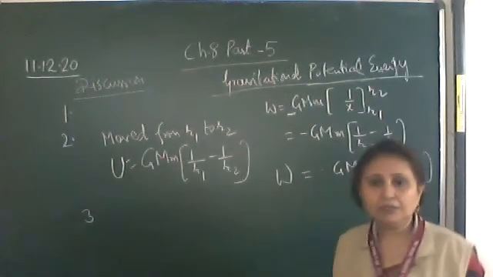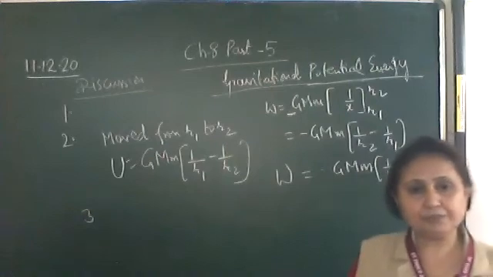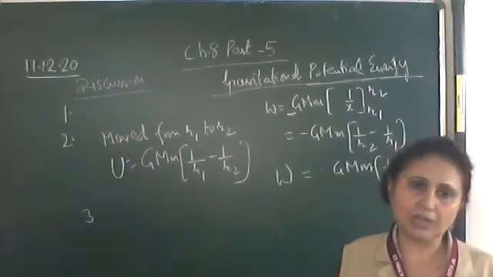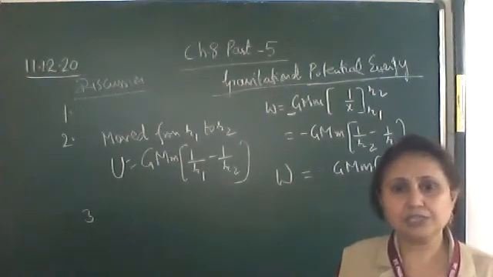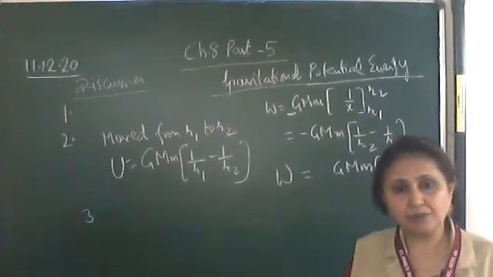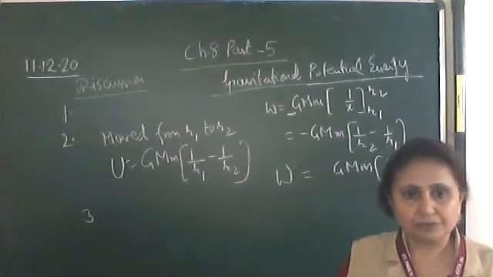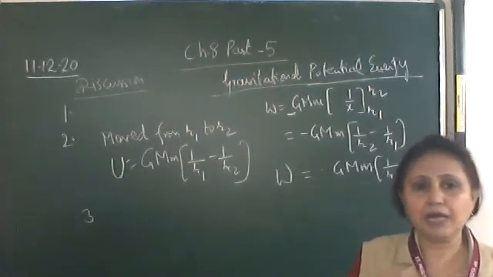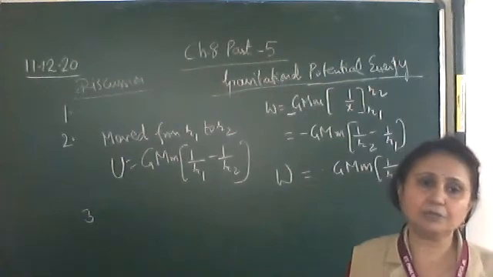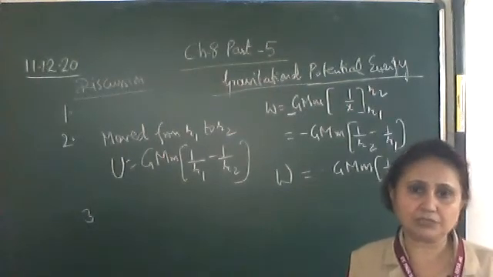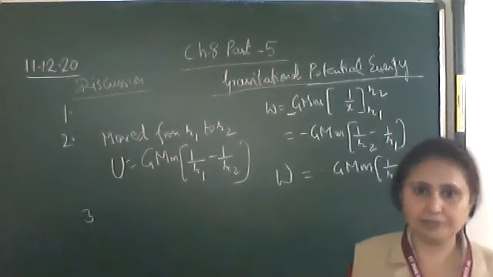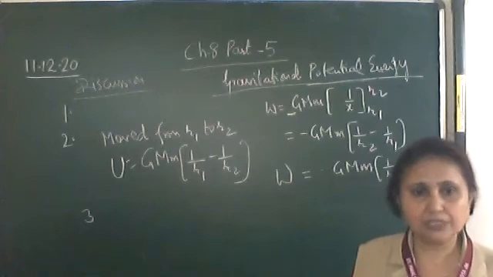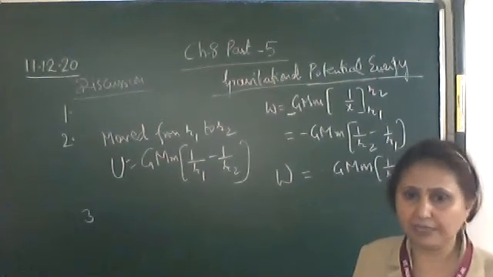Now, a body is lifted from the surface of the earth to a height h. In the chapter Work, Energy and Power, we have studied that if a body is lifted from the surface of the earth to a height h, then the gravitational potential energy is given by mgh. Everyone knows that expression. So what should we get? mgh: mass of the body into acceleration due to gravity into height h.